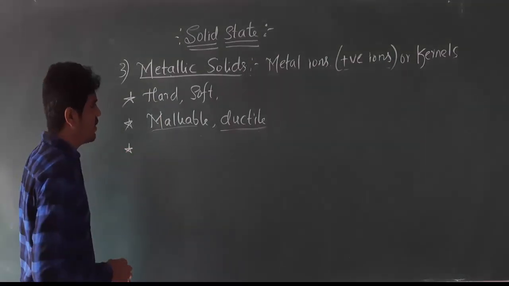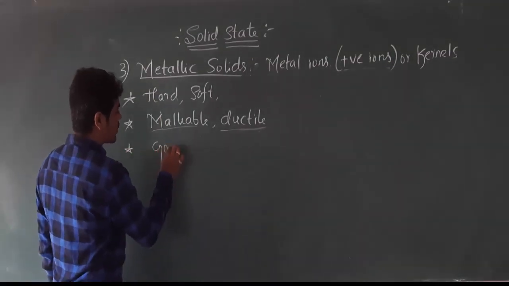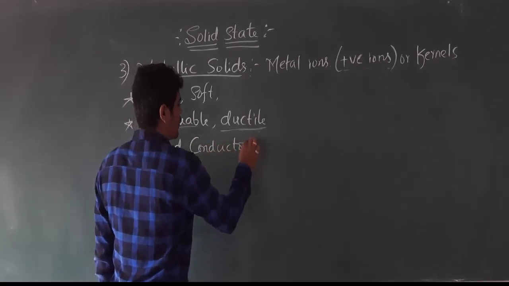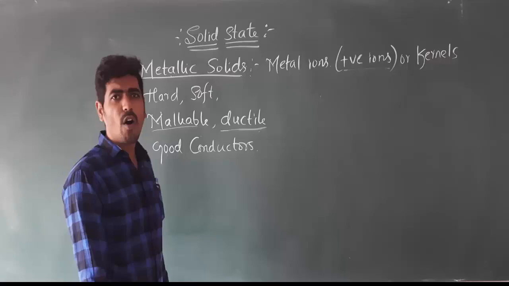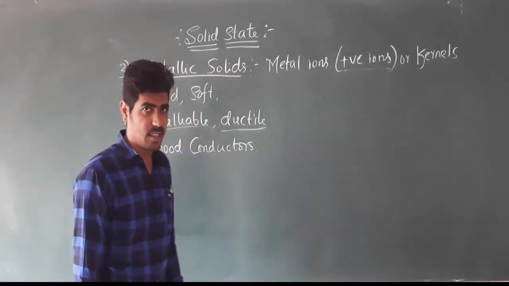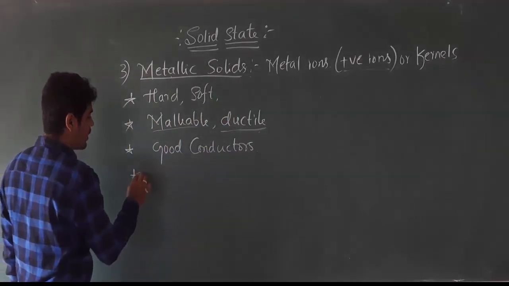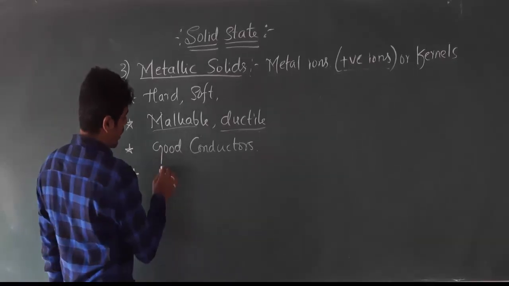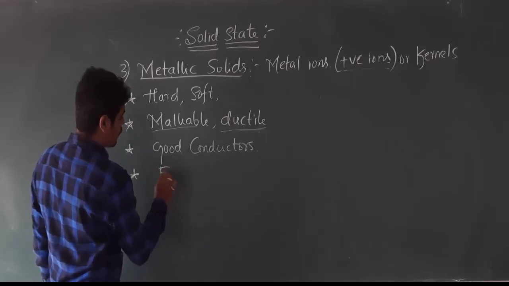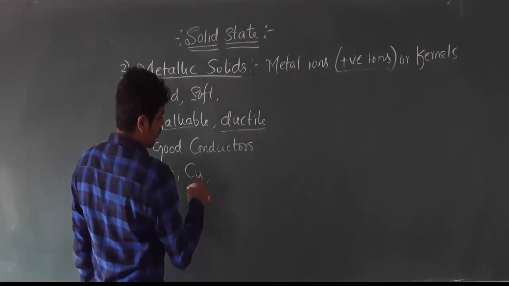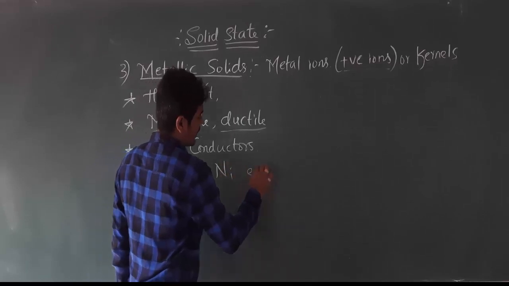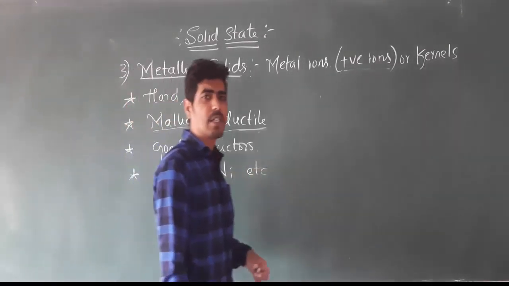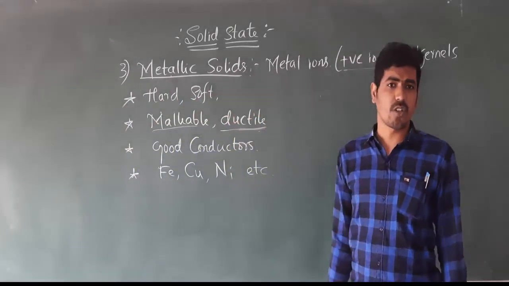Then the third one is that these are good conductors of electricity as well as heat. And the examples for the metallic solids are, for example, Fe, copper, nickel, etc. So all the metals are examples of metallic solids.